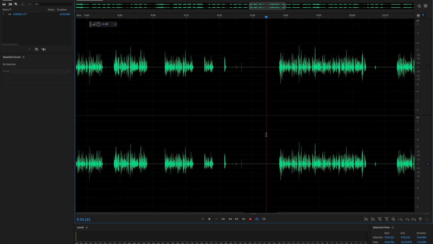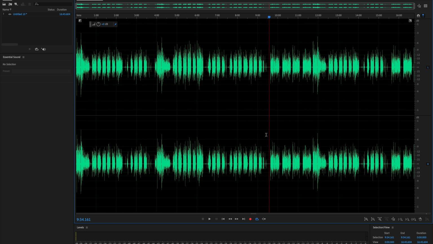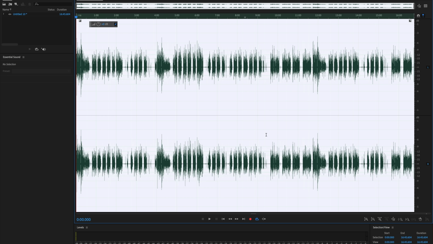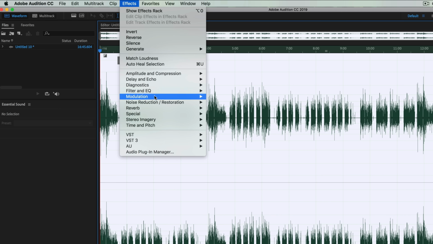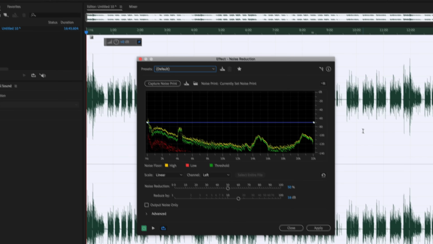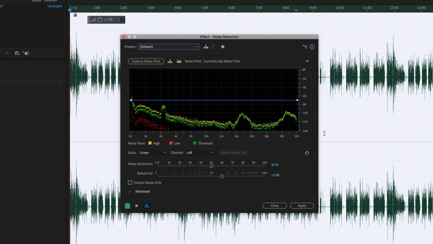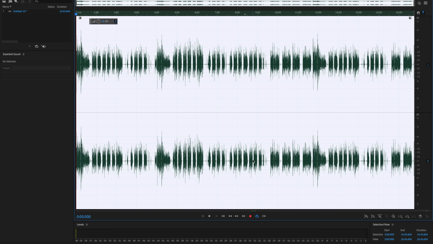And so now what I can do is press the minus key up here to zoom out and see everything. I'm going to press Command A on Mac, that's Control A on Windows, and go back to Effects and go to Noise Reduction Restoration, Noise Reduction Process. So for me, the default has always been fine. You don't need to do anything additional here. Just click Apply. It goes through this process. It's going to take a few seconds, but once it does that, it's going to remove that sound. And this is a small step, but it helps your audio seem a little bit clearer.